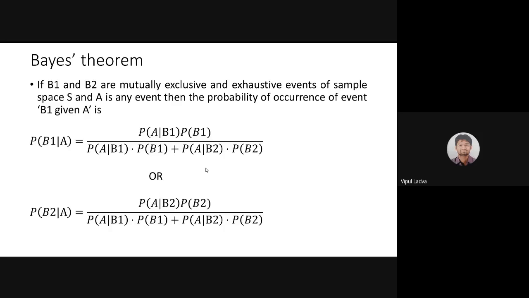This is the statement for Bayes theorem, and these are the explanations of that. B1, B2 are both mutually exclusive and exhaustive events, and A is an event occurring after B1 and B2, and we are finding B1 given A. Earlier we were finding the probability of event A, now we are finding the probability of B1 under the condition A, or we may go for the probability of event B2 under the condition A. If we want to identify both those probabilities, then this will be the formula. Now, will you be able to help me with that?